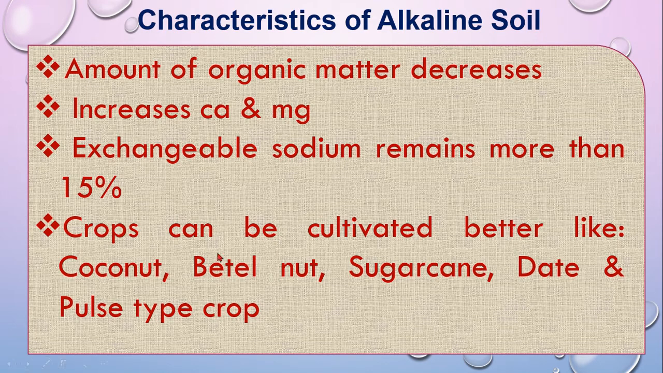Only specific crops like coconut, betel nut, sugarcane, date and pulse type crops can be cultivated in alkaline or basic soil. You can cultivate all types of crops in the alkaline soil, but you will not get the expected production from those crops. That is why it is better to cultivate crops like coconut, betel nut, sugarcane, date and pulse type crops in the alkaline soil.